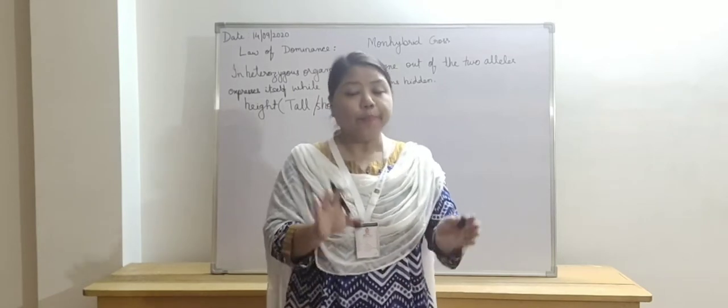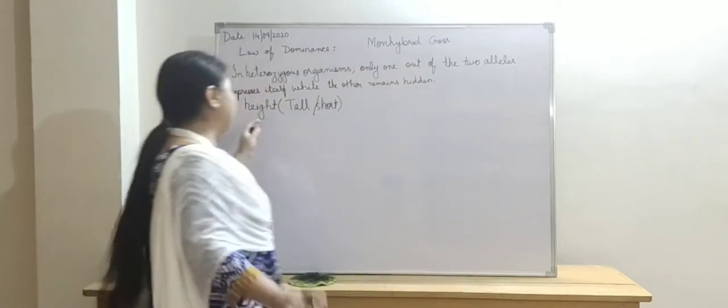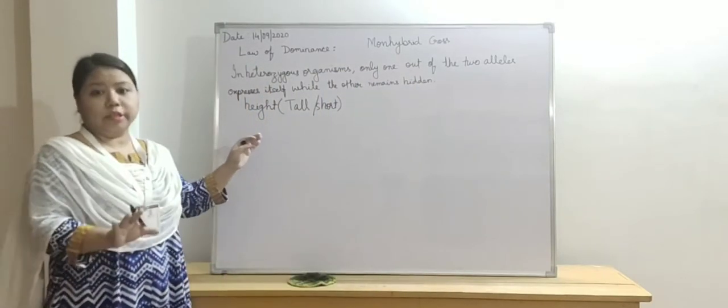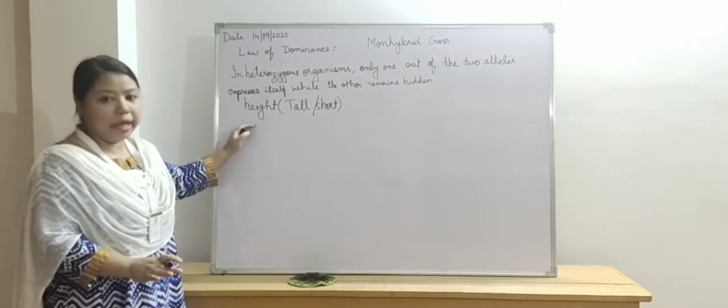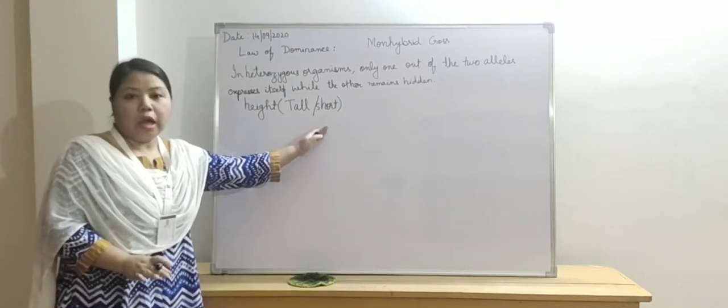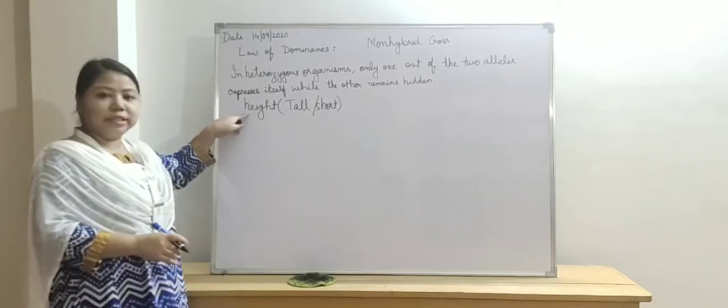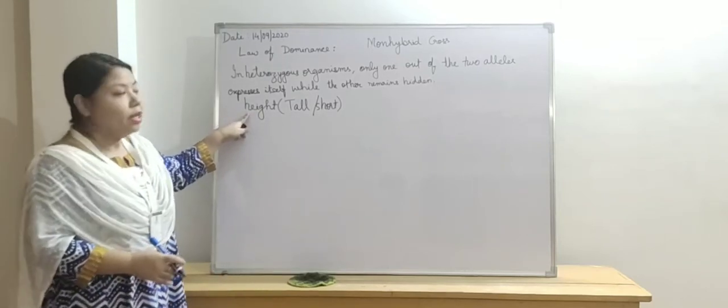So these are the contrasting characters present, considered in case of height. Yes, so tall and short are the contrasting characters which are considered in case of the character height.